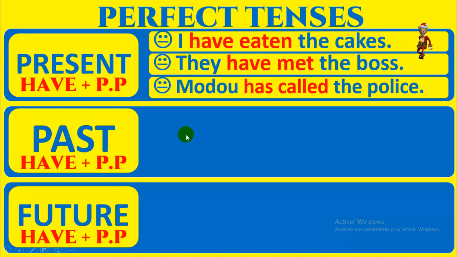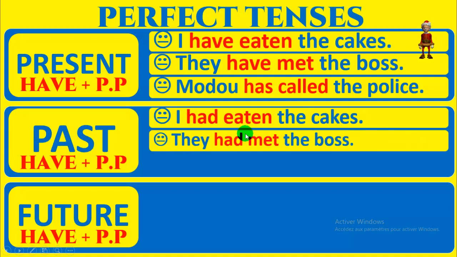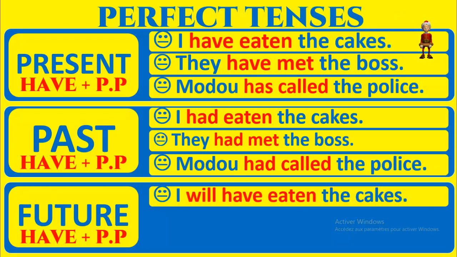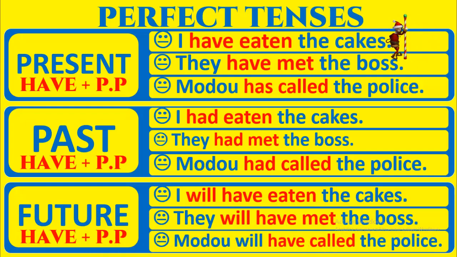Now, the past perfect, have in the past. I had eaten the cakes. They had met the boss. Modu had called the police. So you have had, have in the past plus past participle. Future perfect, have in the future: will have plus past participle. They will have met the boss. Modu will have called the police. So as you can see here, you have will have plus past participle.